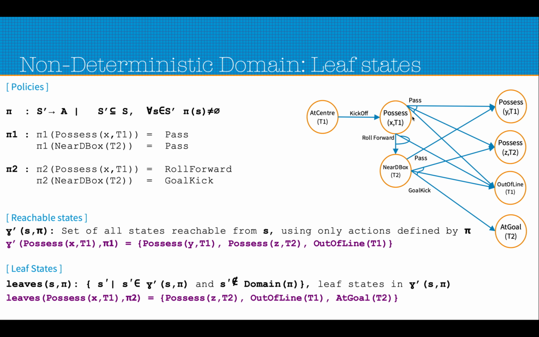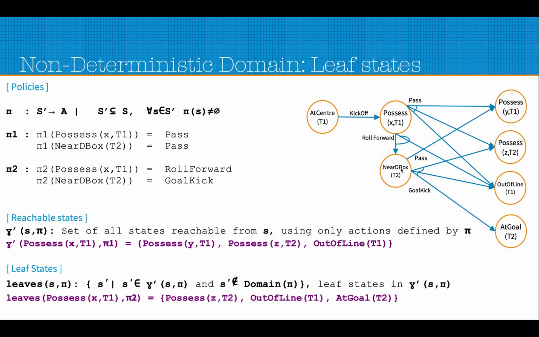For example, here if we consider that we are at this state, but now we are considering the policy pi 2. So pi 2 says that either we can roll forward or we can goal kick if we are at this state. If we roll forward, we can come to this state, or we can go to this state.